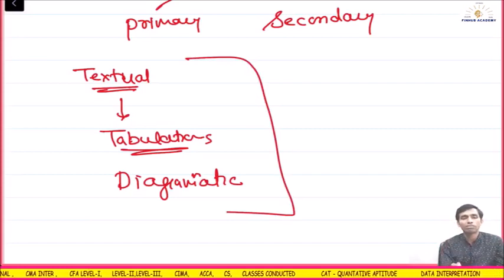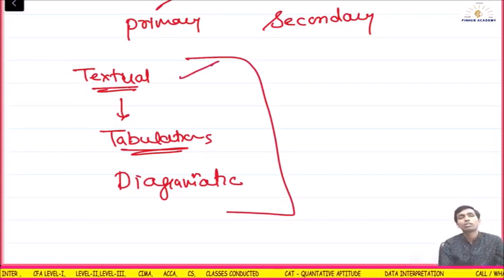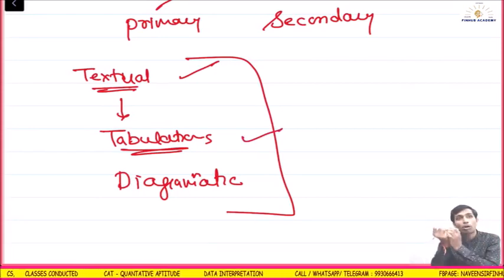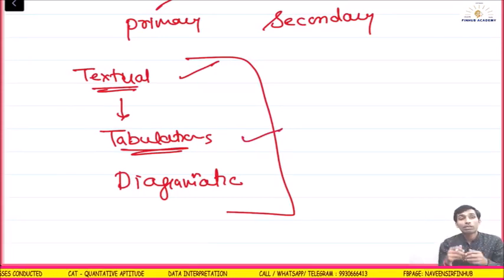Which is the boring form, they will ask. Textual is the boring form. You will not be able to understand the hidden data. But when you make the table, instantly whatever is not given in the text form pops up. Let me explain.